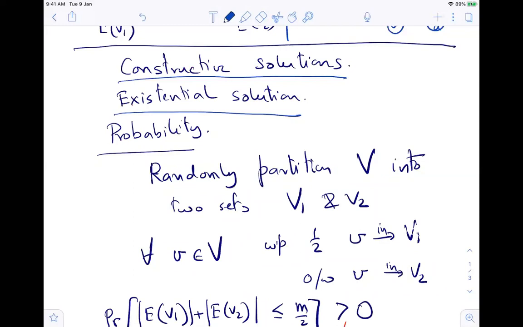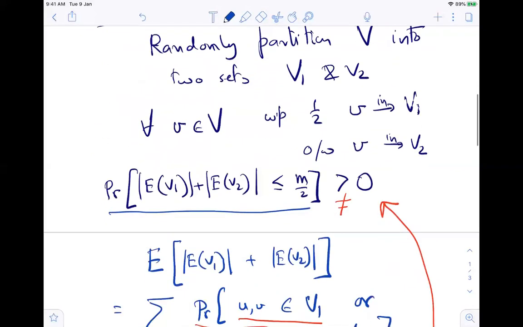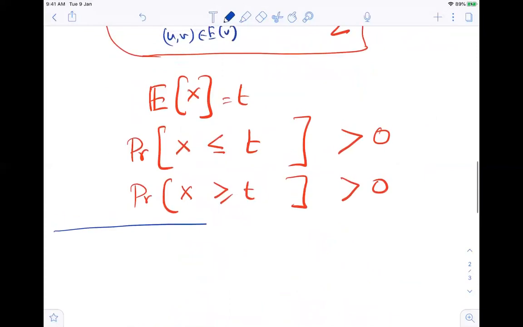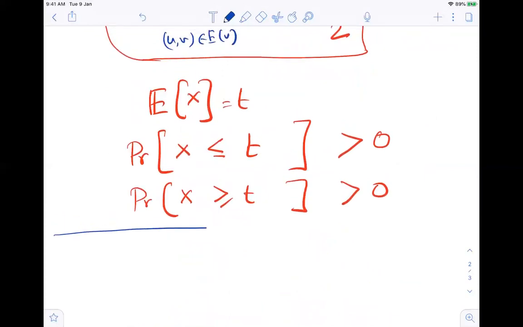Another friend of yours has done an induction. I think induction and greedy algorithm proofs are more or less the same: you literally decide which part to put each vertex in, and you go one vertex by one. But I still wanted to give you this proof because it's a very different proof. Have you seen such a kind of proof before?